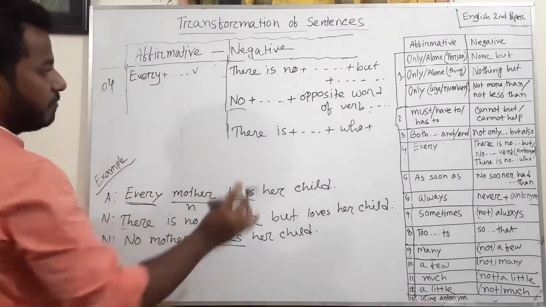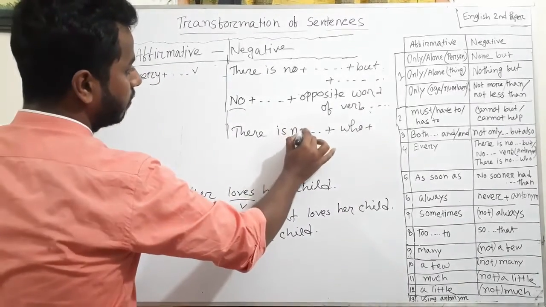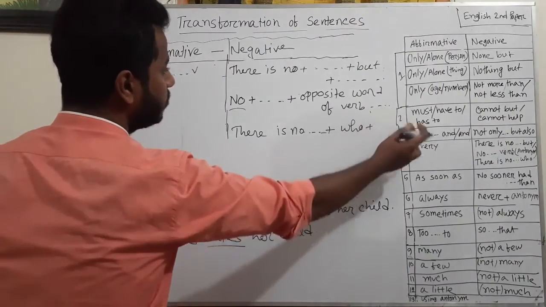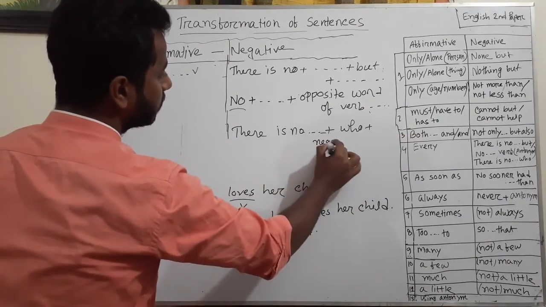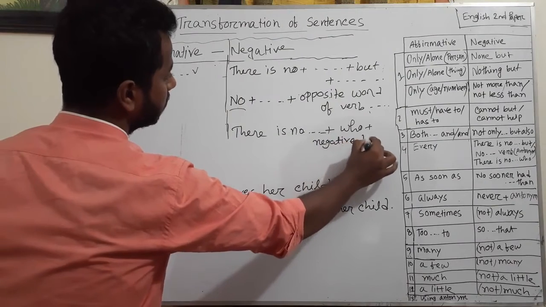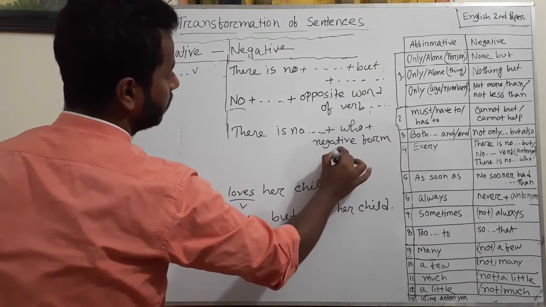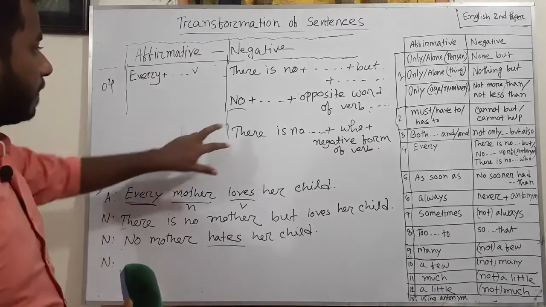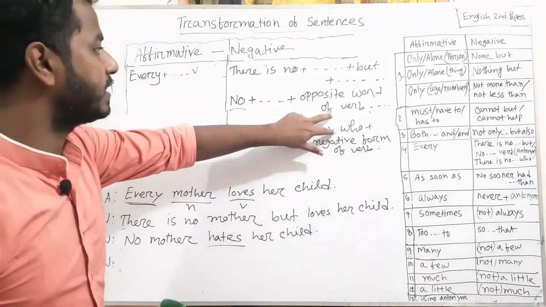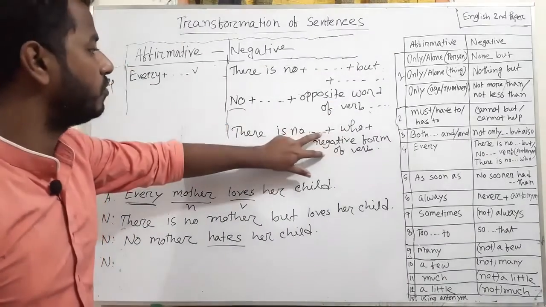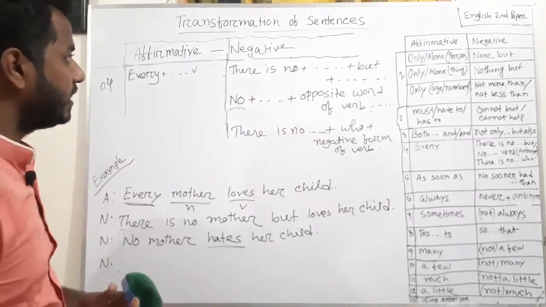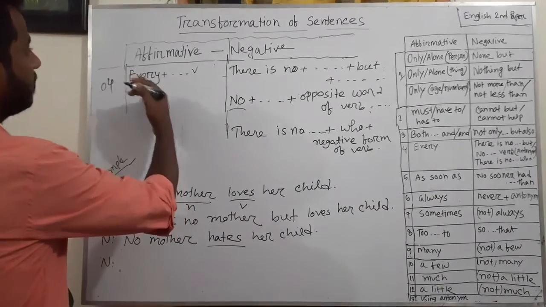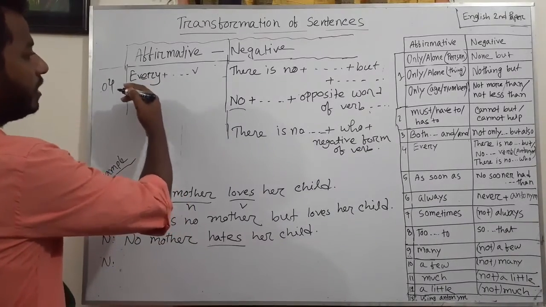But the problem is, if you use who, then you have to use the negative form of the verb. That means there is no... plus who. If you use who, then you have to use the negative form in the negative sentence if you want to change an affirmative sentence including every to a negative sentence.